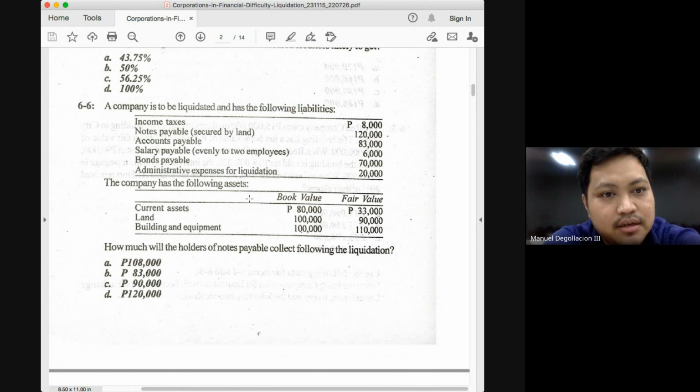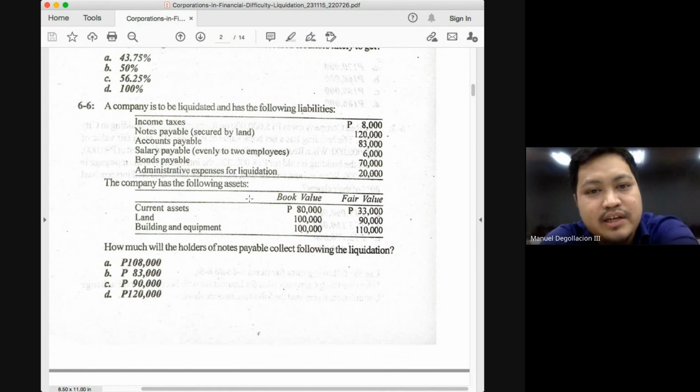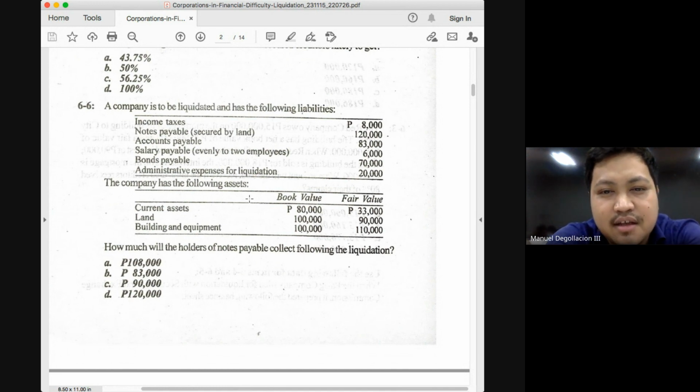Next, administrative expenses for liquidation, which is 20. So how much amount are we going to deduct from our free assets? 34. Does everyone get the 34? That's 8,000 plus 6,000 plus 20. So 143 minus 34. How much will that give you? 109,000. That will be our numerator, our net free assets.